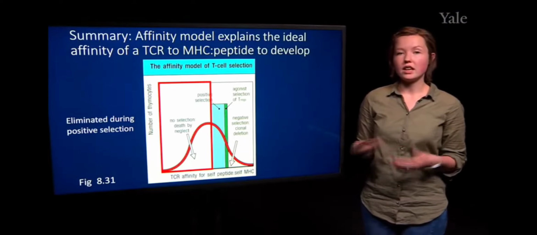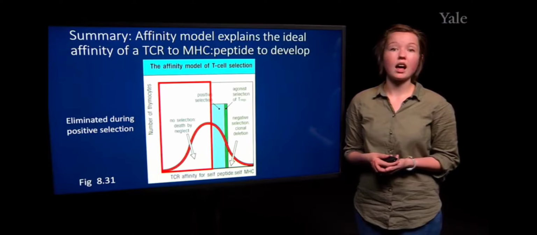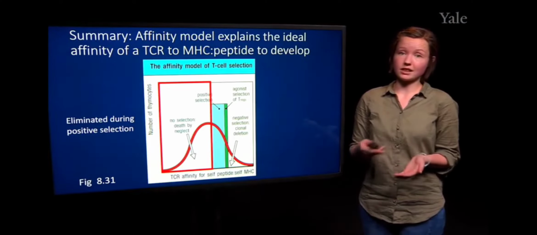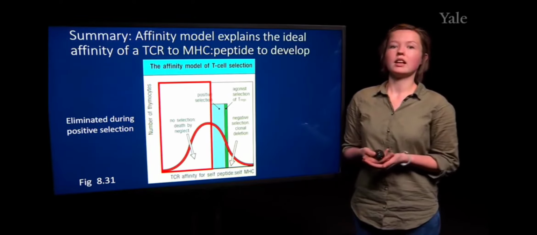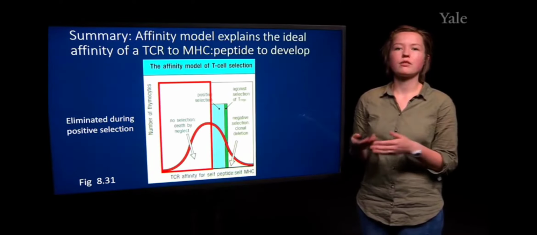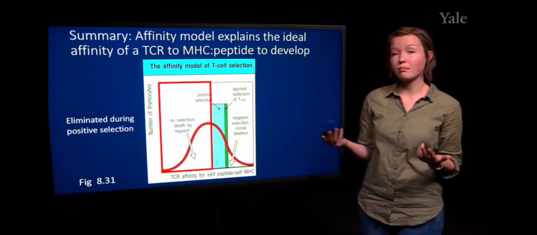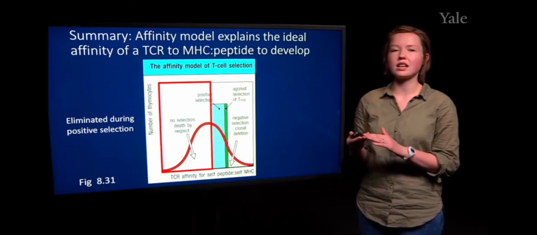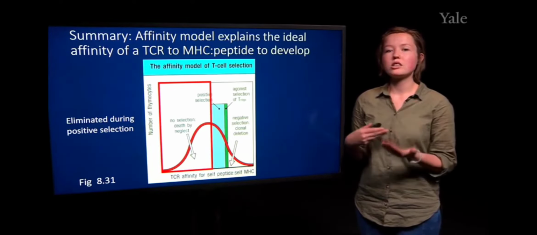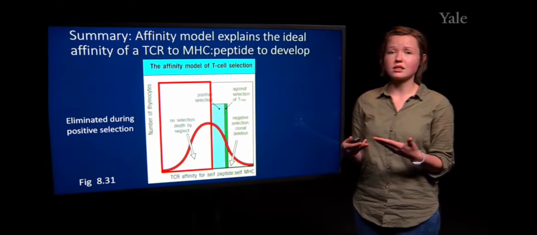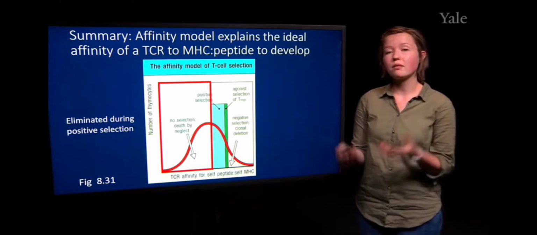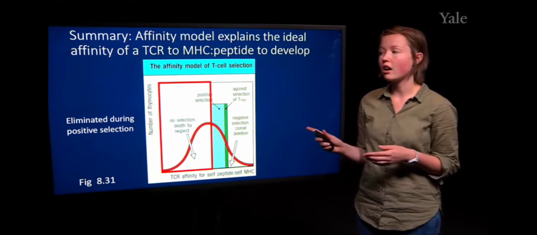So they cannot undergo positive selection because they don't interact with MHC1 or MHC2 at all. And so they are often referred to as undergoing death by neglect, because they're not receiving the necessary survival signals that come from interacting with thymic epithelial cells during positive selection, and so they are not able to undergo this particular interaction.